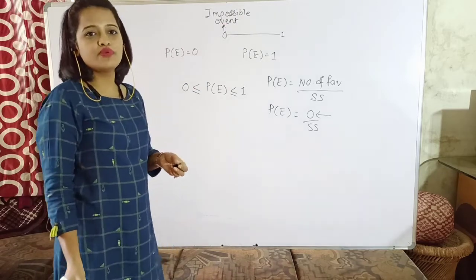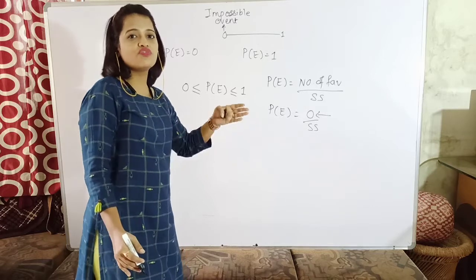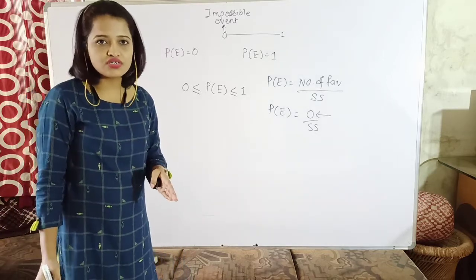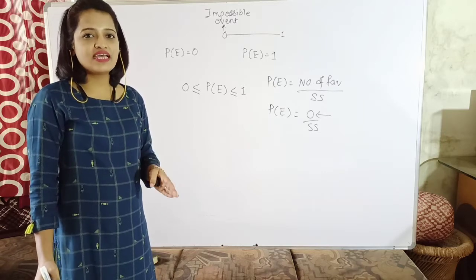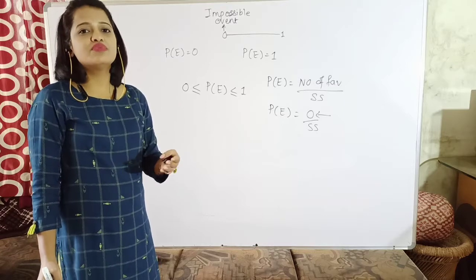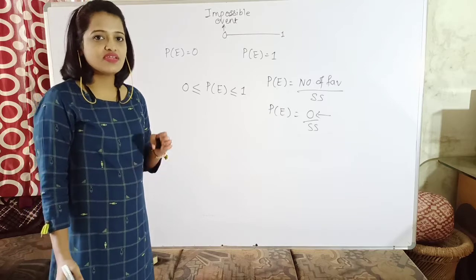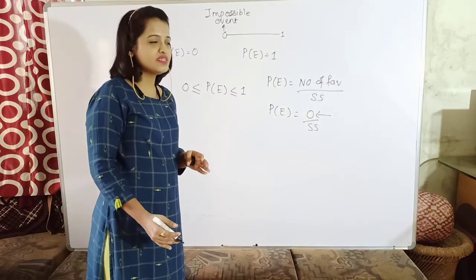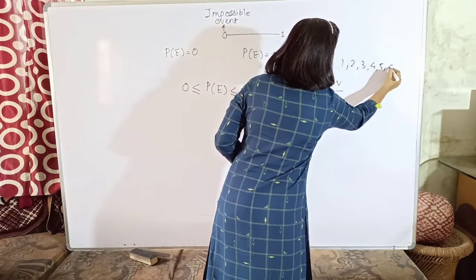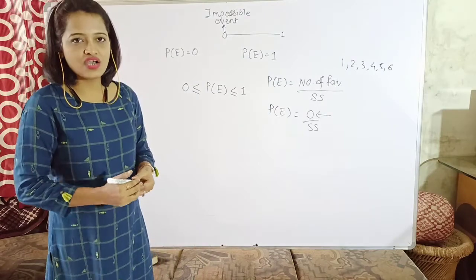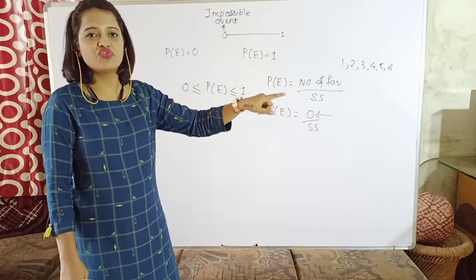Whereas when will the probability of an event be 1? Yes, just the opposite of it, when you are very much sure that the event will occur. For the same example, suppose I ask you what is the probability that, for rolling a die, the number turned out is less than 7. Now when I am saying less than 7, it means all the 6 values can be considered, isn't it? Even if 1 turned up, still I will consider that, even if 2, even if 3, 4, 5. So what does it mean?